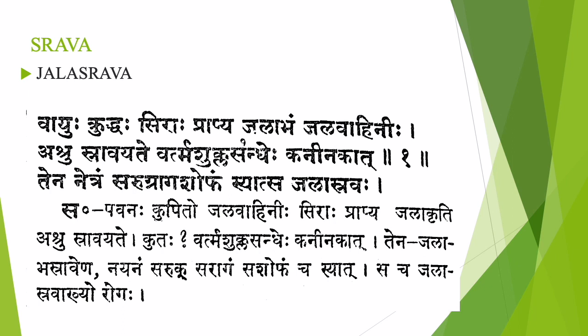Sa jalasravaha: this disease is known as Jalasrava. So Vata is the predominant dosha here and it reaches the Jalavahini Sira. Then it causes jalabham ashru sravayate, watery discharge, and also there will be Ruk, Raga and Shofa. Where it is manifesting, the disease is seen in Vartma Shukla Sandhi near the Kaninaka.